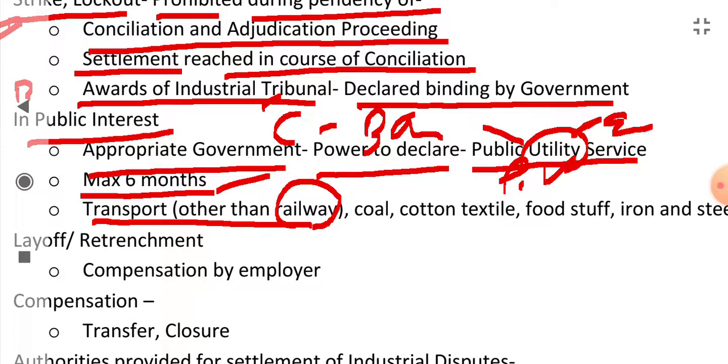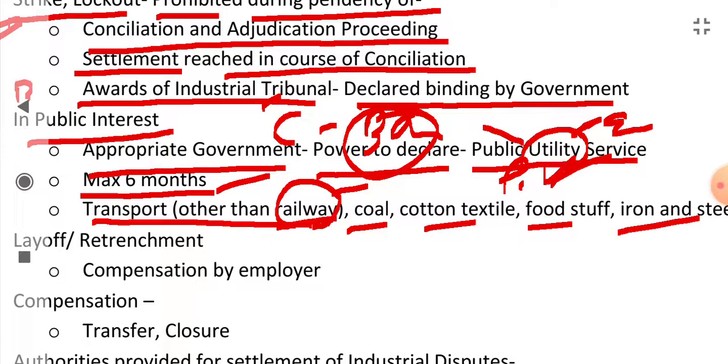During corona time the banking industry also came under public utility services. Coal industry, cotton textile, foodstuff, and iron and steel industry can be declared a public utility service by the government in the public interest.